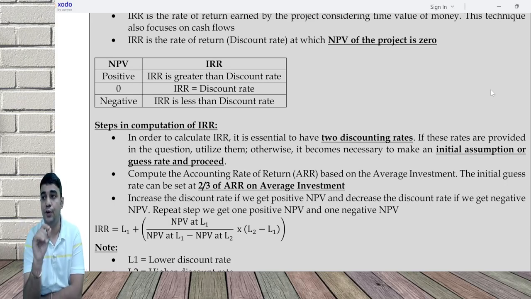So if you do 2 by 3 and you get 12.27, you may round off to 12 or 13, any number, and then start doing your calculation. This is just an approximate number to start our calculation. Assuming the question has already given you a rate below the table, no approximate calculation is needed, just start with what is given below the table and then keep doing it.